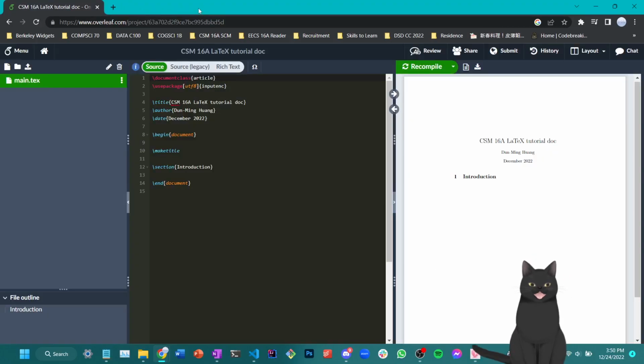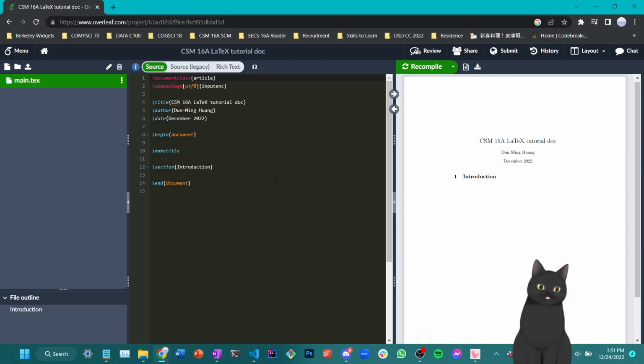Alright, now let's talk about the general template of LaTeX documents, as you can see here. On the first line of the LaTeX document, you see the line \documentclass{article}, which notates the type of document you are typesetting. There exist other formats outside article. For example, the CS70 notes you saw in VS Code previously use a format called book. But article is the general category of documents that we work with in CSM, in most of the LaTeX documents.